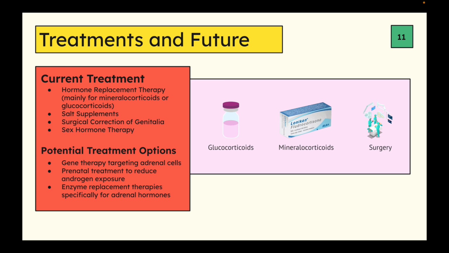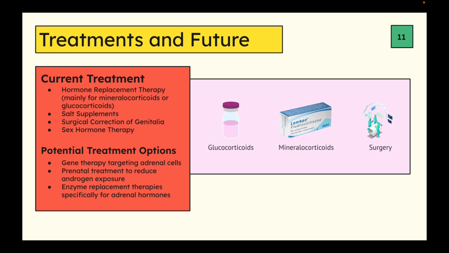Some potential future treatment options could be gene therapy targeting adrenal cells, and also reducing androgen exposure through prenatal treatment.